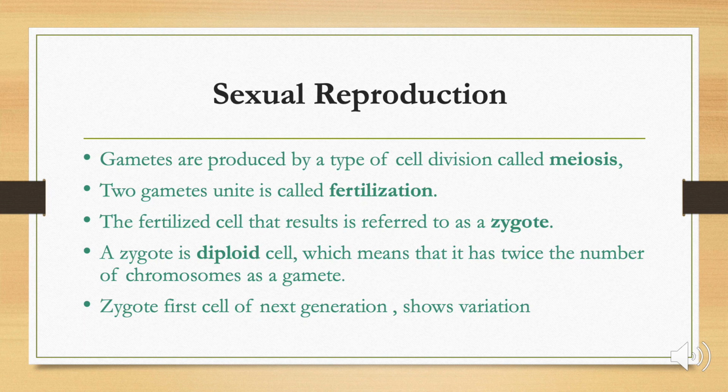But the asexual organisms have less variation. We have already seen they are clones, they are identical to the parents. So to overcome this problem of survival, they reproduce in large numbers.